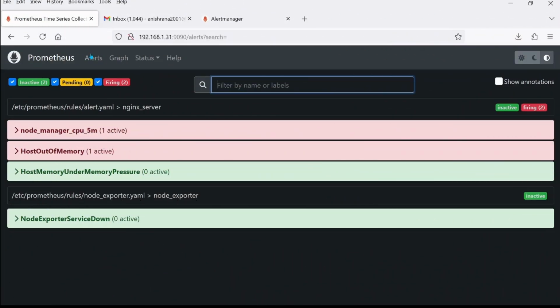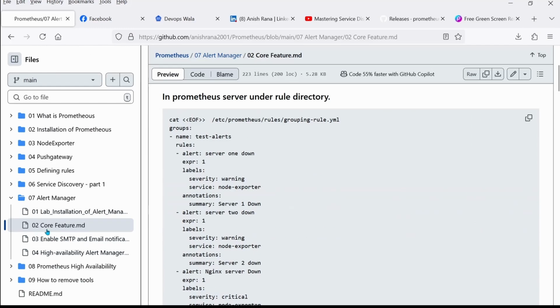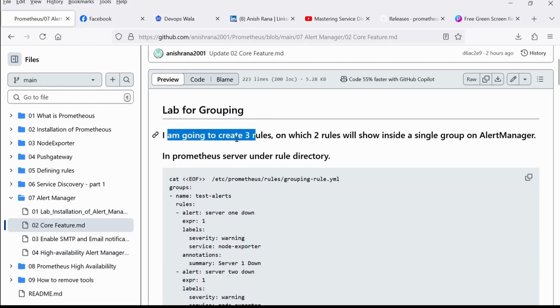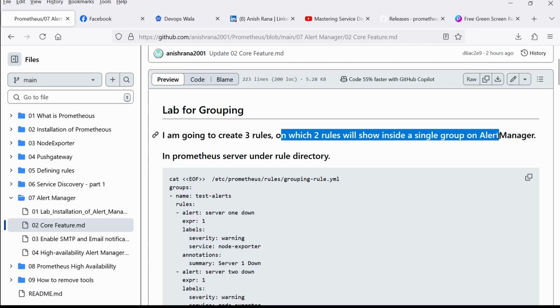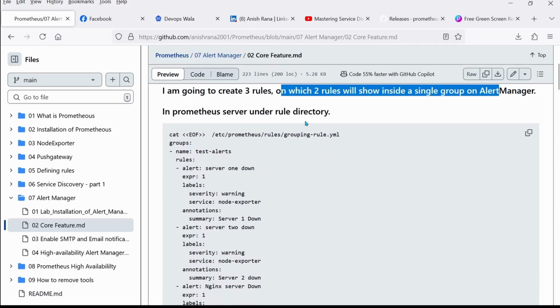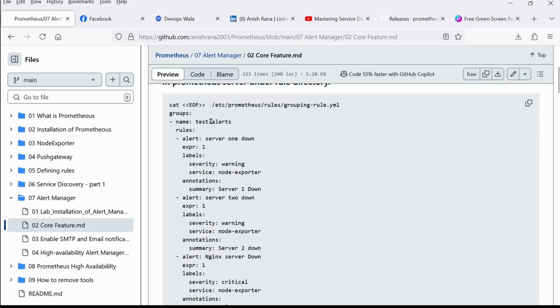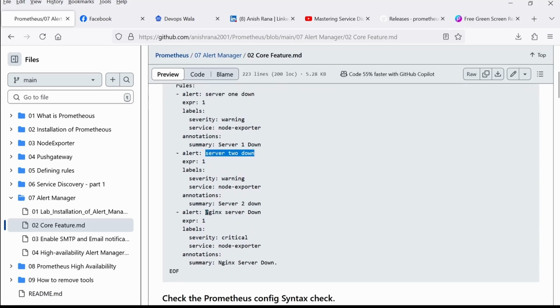In our Prometheus server, these are the alerts which are firing. So let's create a new rule that will fire. This is my lab core feature. What I mentioned here is that I'm going to create 3 rules, of which 2 rules will be shown inside a single group of Alert Manager. In the Prometheus server, we are going to create these 3 test alerts. The group name is this: server 1 down, server 2 down, and Nginx server down.